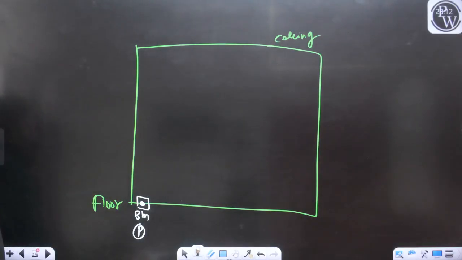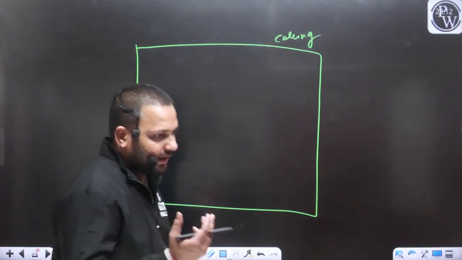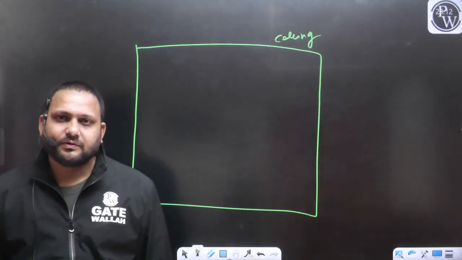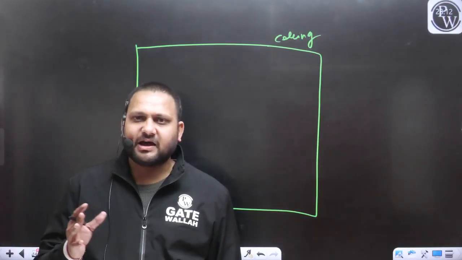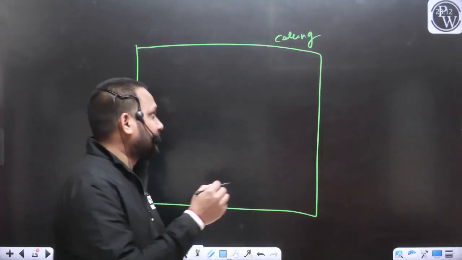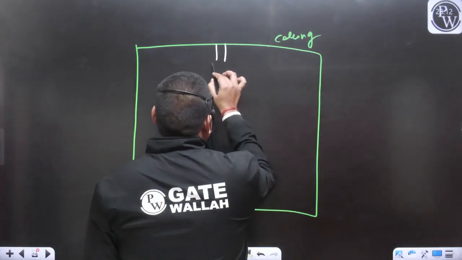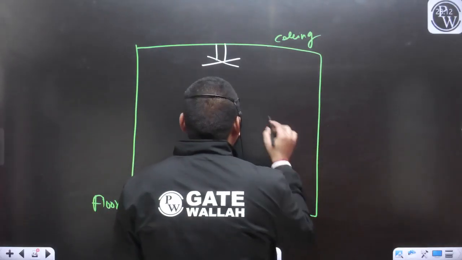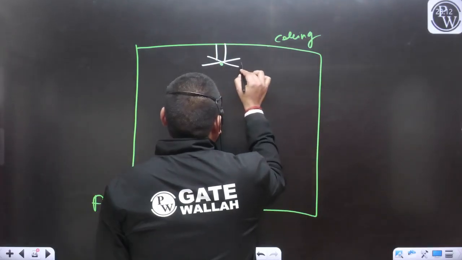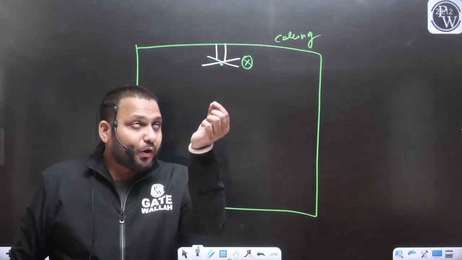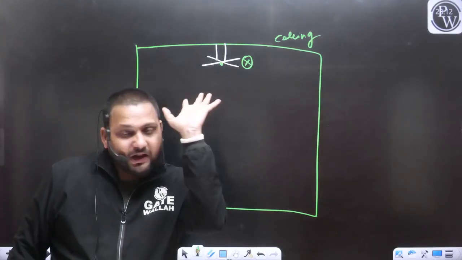Suddenly, after attending this class, you got excited. Sir, now I got the concept of leveling, and now I will apply these concepts. You have arranged the staff and the level instrument in your room, and now it's your dream. Sir, there is a fan in my room, and I want to find out the RL of the bottom point of this fan, let's say point X.